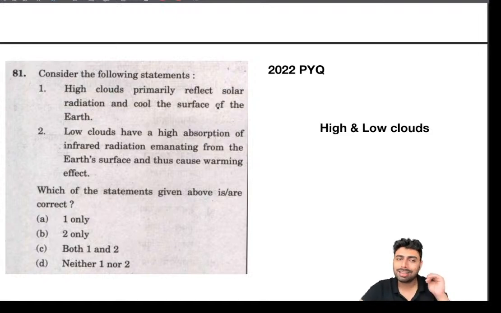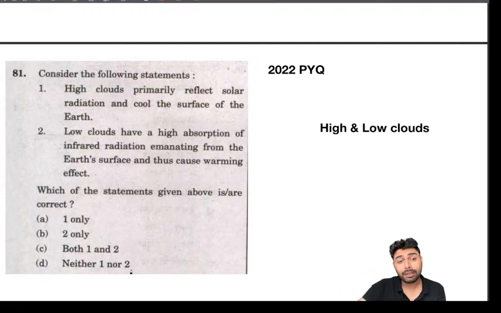But the issue is that the things being mentioned, and what they are in reference to, will be interchanged. So we have to be very careful. This is a classic example. In this question, the descriptions are switched between high clouds and low clouds. The first statement is mentioning the low clouds and the second statement is mentioning the high clouds. So it's a classic question, and the answer is neither one nor two.